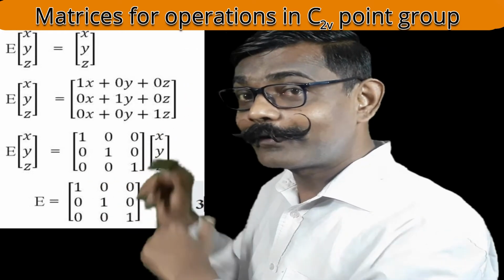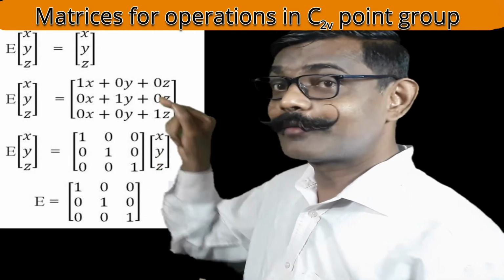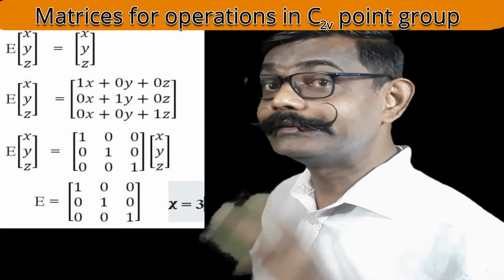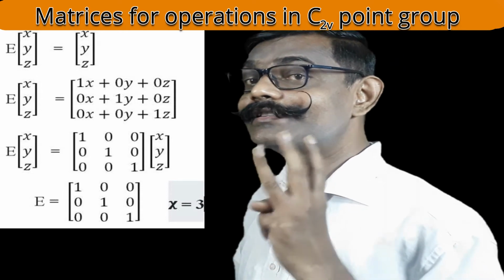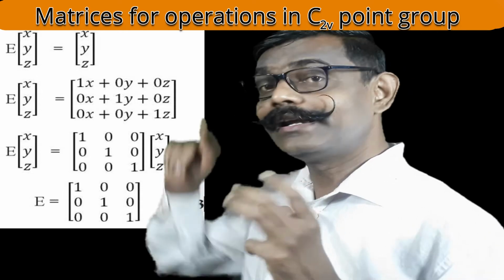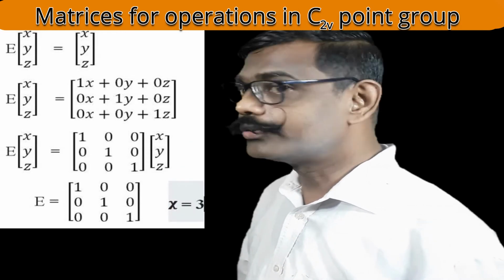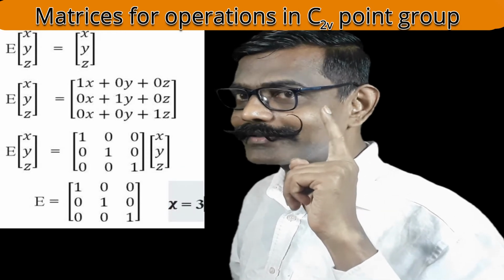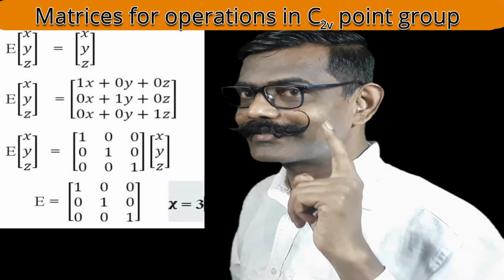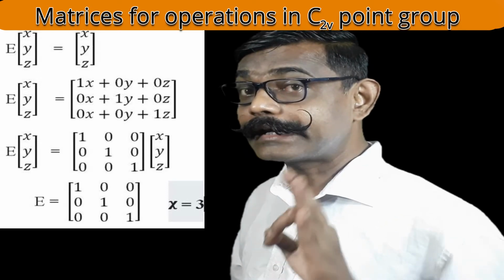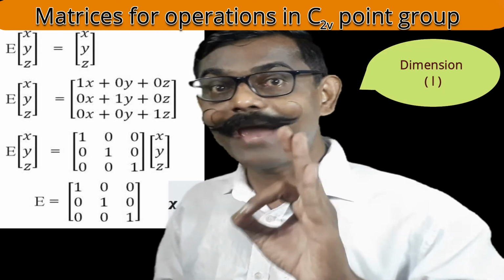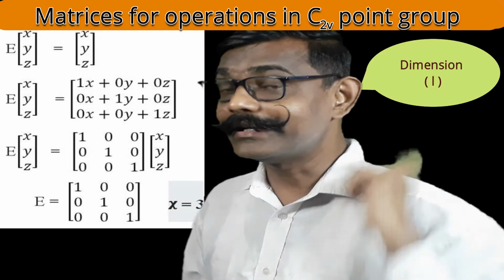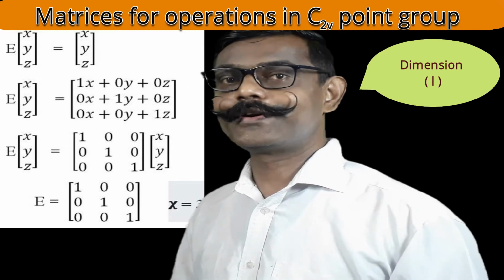Here, what is the character of that matrix? The character is equal to the summation of the diagonal elements, and that character is equal to 1 plus 1 plus 1, which is 3. So how can we represent it? Character chi is equal to 3. One more thing I told you before, in the topic of basics of matrices: the character of identity is equal to the dimension. Keep it in mind, we are using it repeatedly later on. I repeat, the character of identity is equal to the dimension.